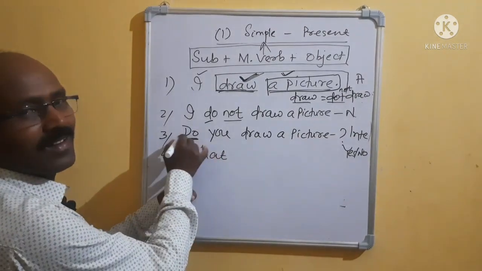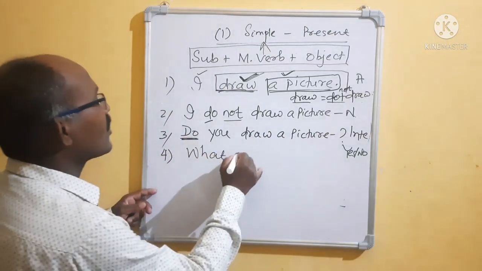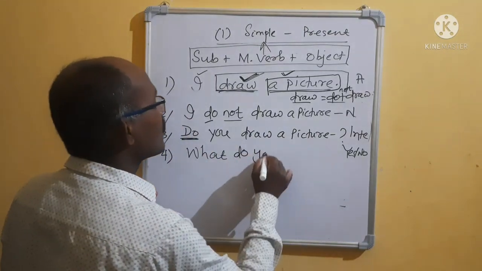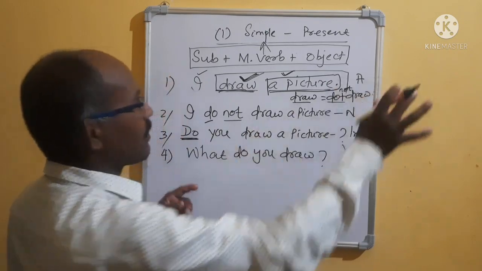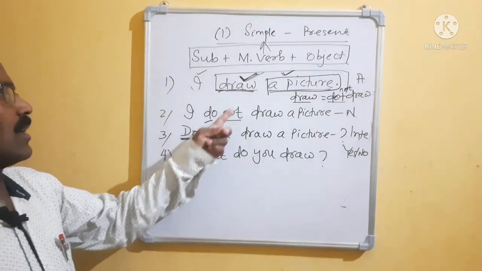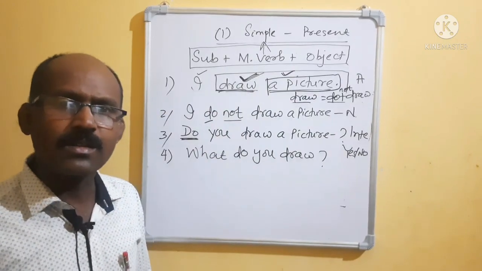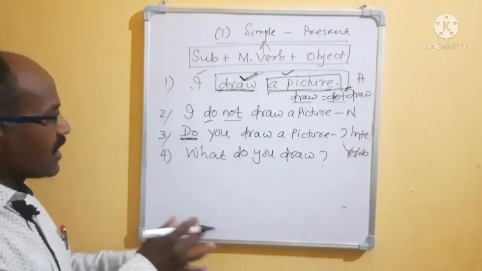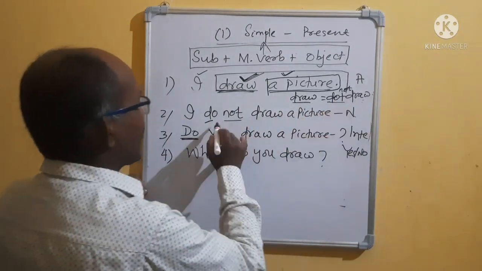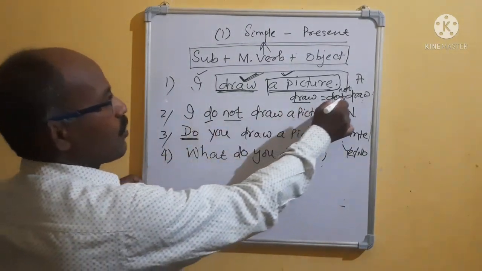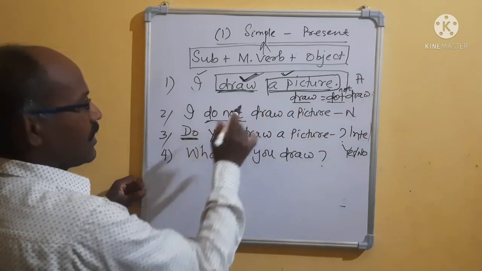The third one. Okay. Interrogative. What do you draw? Now mark, don't write a picture. What do you draw? Now you say, I draw a picture. The picture will come. See how easy. I draw. Draw means do plus draw. Negative: I do not draw. Do plus not draw. Negativity became negative.